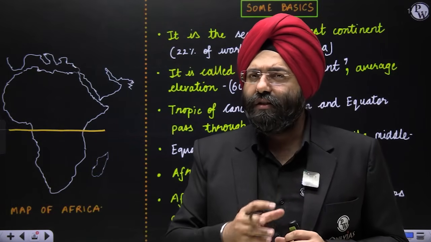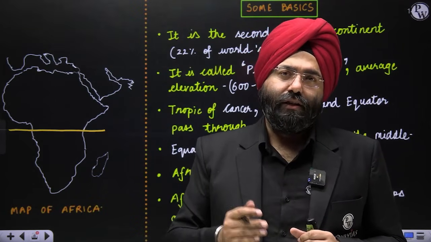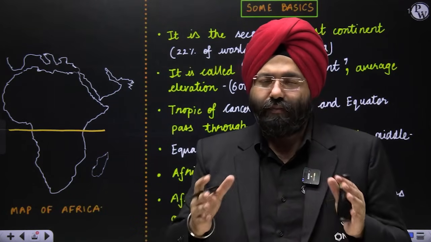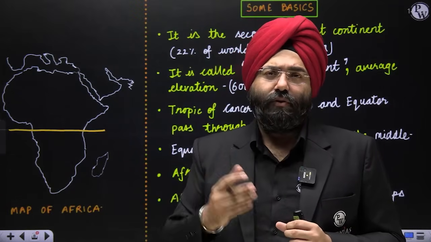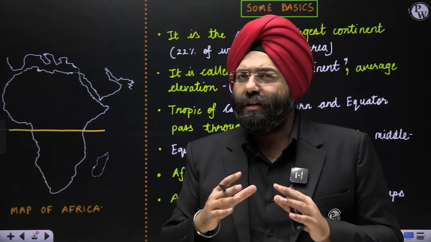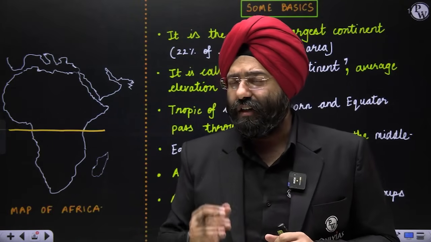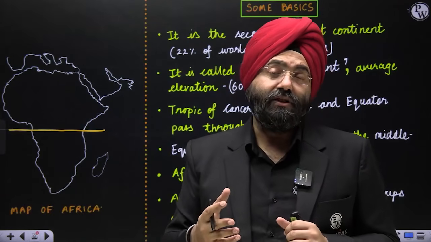And the cultural diversity is so huge that possibly if you travel from one country to another, you can imagine the beauty and the way the people live, because obviously it is huge and it has Tropic of Cancer, Tropic of Capricorn and equator passing through it. So a large number of, or to a great degree, climatic variations are also existing here. Climatic variation existing here, that means that will actually impact the cultural aspects also.